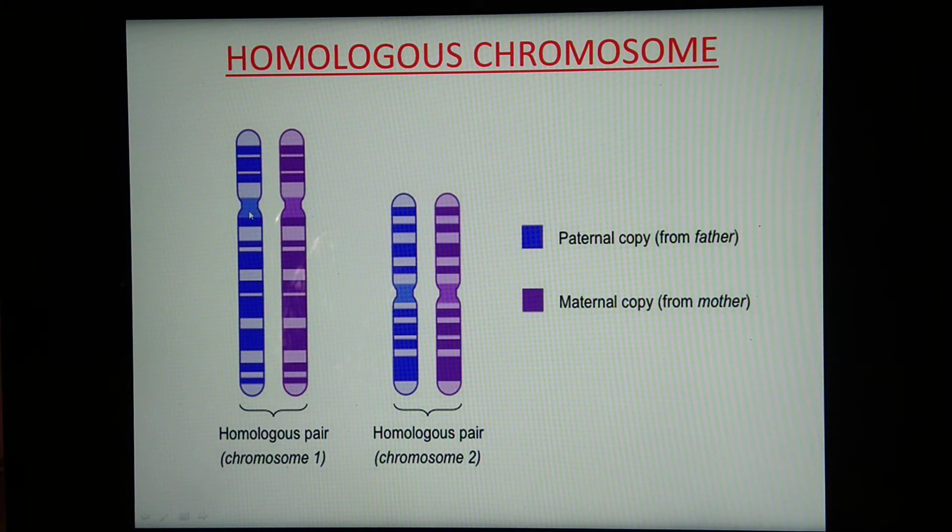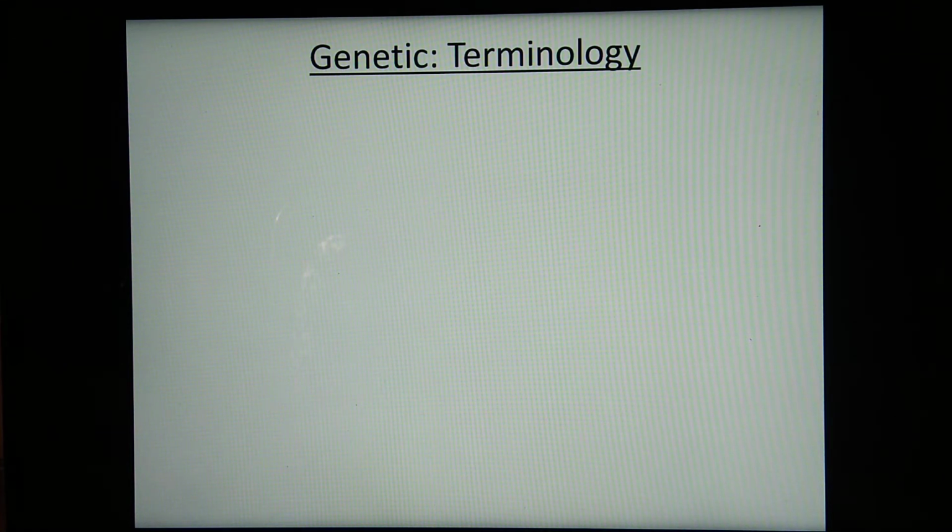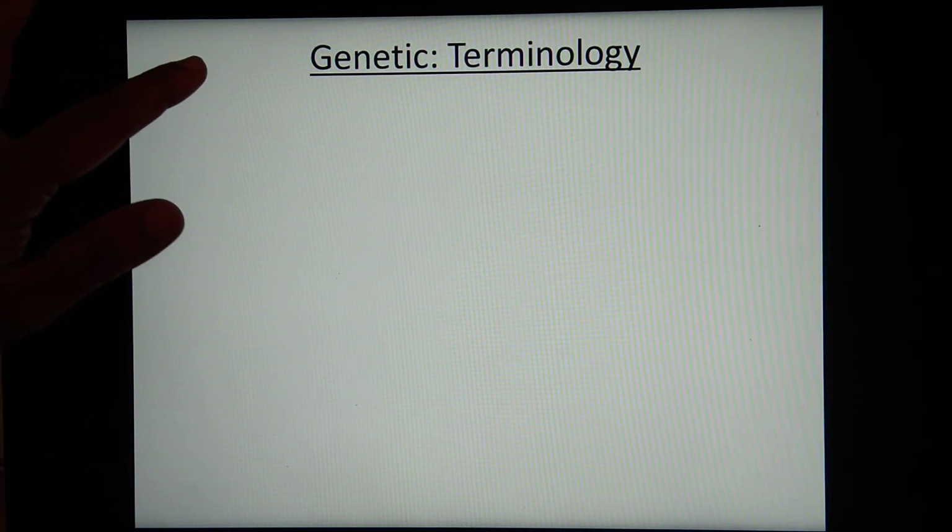So these chromosomes are always present in pairs. One comes from the father side, that means from the sperm or the male gamete. The second is from the maternal side, that means it comes from the mother, and they are present in a pair and are exactly similar to each other regarding their gene position. I think you know that in a human being, the number of chromosomes is 23 pairs. That means each pair consists of one chromosome from the mother side and one chromosome from the father side.